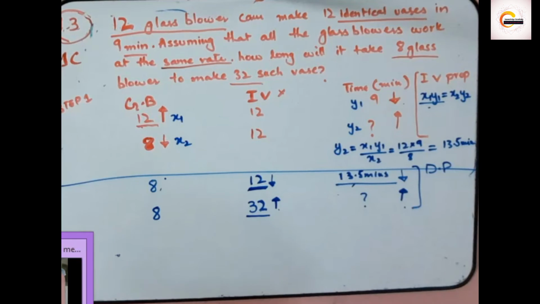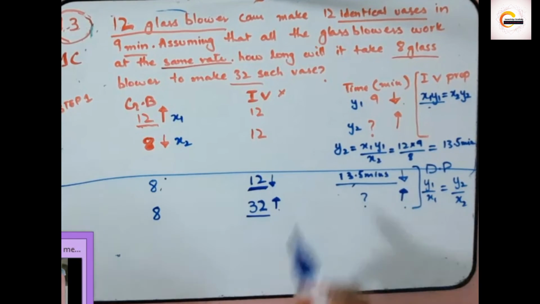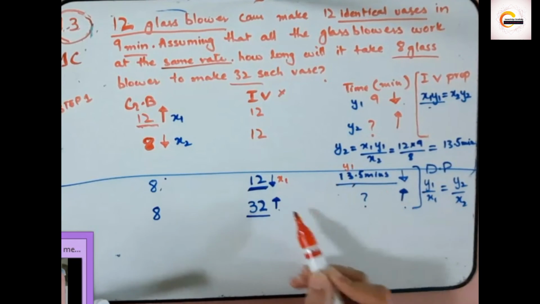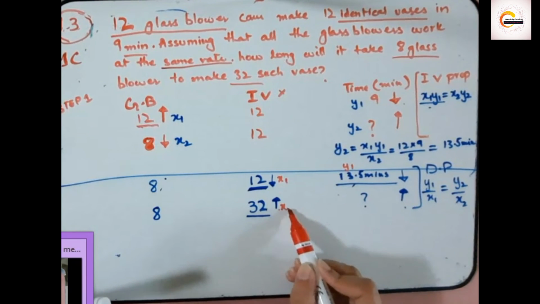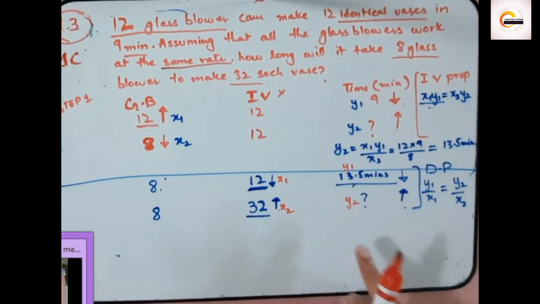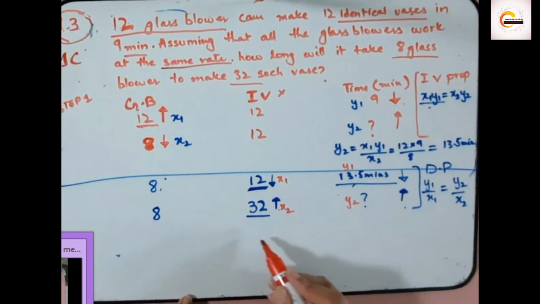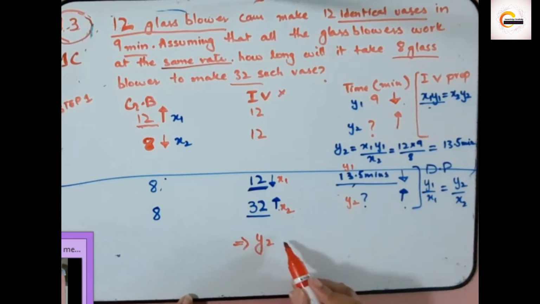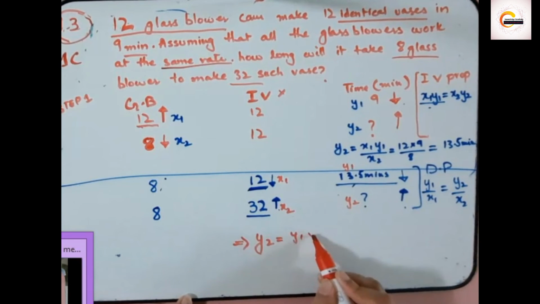When we have direct proportionality and 3 variables that are known and 1 variable that is unknown, what formula do we use? We use this formula: y1 over x1 is equal to y2 upon x2. So 12 is going to be x1, 13.5 is going to be y1, 32 is x2, and the unknown value will be y2. Let's put the values in the formula. y2 is equal to y1 into x2 upon x1.